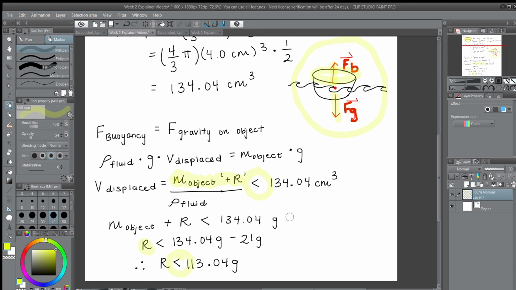I'm going to move on to what tricky concepts could have been overlooked in this question. Say this box is like a little tub of water. If an object is just floating in the middle, like it's not touching the bottom but it's not touching the top, that's still considered floating. So this equation could be taken in that way, which we would not want, which is hence why I also set it less than this volume displaced, because equality would immediately assume that our entire boat is not underwater, and therefore this situation would not happen.